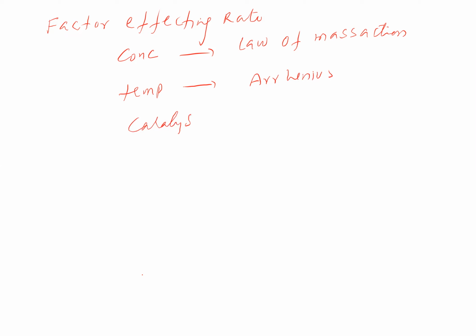Catalyst is given through energy of activation. And other factors are the nature of reacting substances, nature of reactants, and surface area.